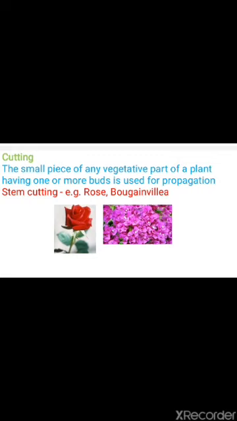So the small pieces of any vegetative part of a plant having one or more buds are used for propagation. Here is the stem cutting. Example is rose. During the rainy season you can cut the stem of rose which has one or more buds, and if you plant that stem, it naturally grows into a new plant.